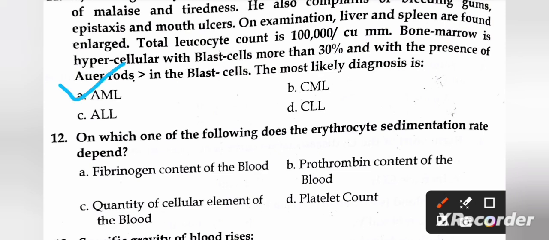AML. Next question: on which one of the following does the erythrocyte sedimentation rate depend? A, fibrinogen content of blood; B, prothrombin content of blood; C, quantity of cellular elements of the blood; and D, platelet count. The right answer is A, fibrinogen content of the blood.